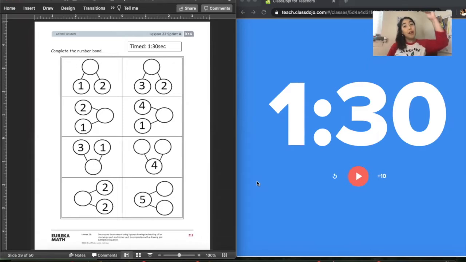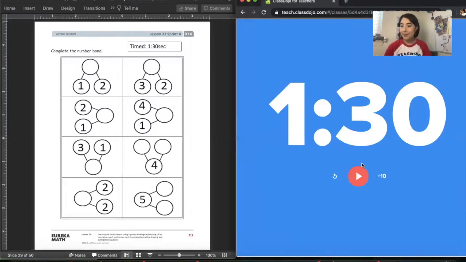So remember, we start from the left column and go all the way down. Then we go to the right column and go all the way down. Ready? Set, go.